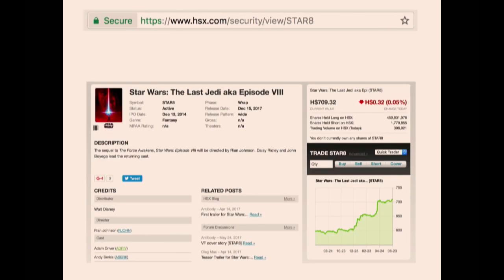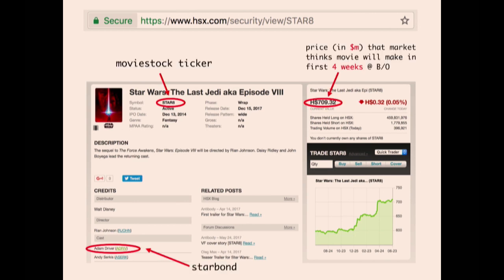So that sounds completely arbitrary, and it kind of is. But the way that the Hollywood Stock Exchange has attached the value to the Star Wars movie is kind of interesting. So if you go to the website and go to the Star 8 page, there's a couple things that you should care about on this page. There's the movie stock ticker, so this is like AAPL, but for the movie.